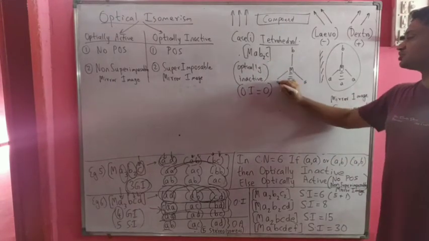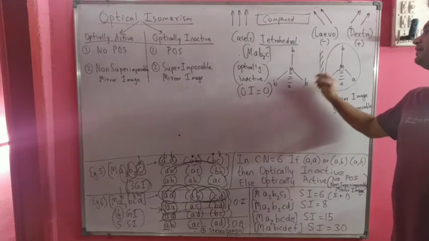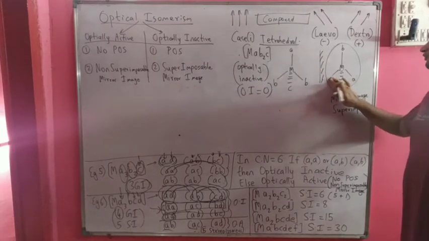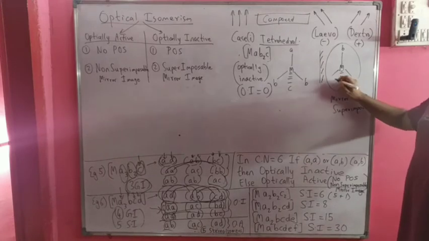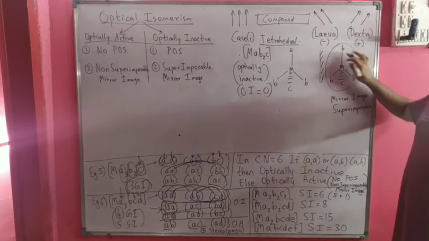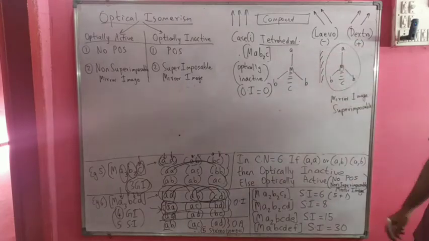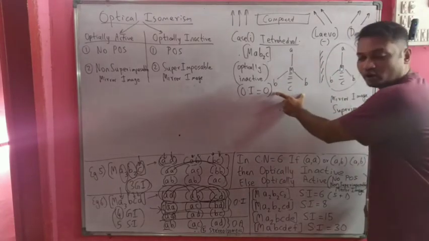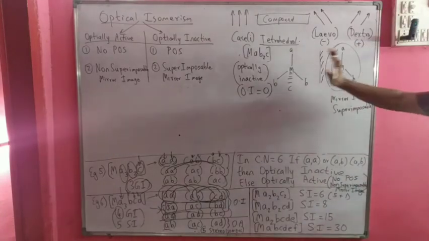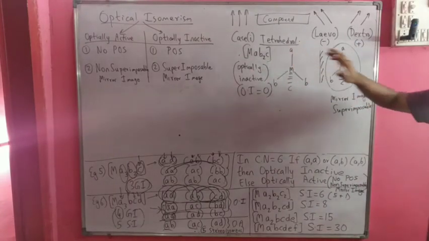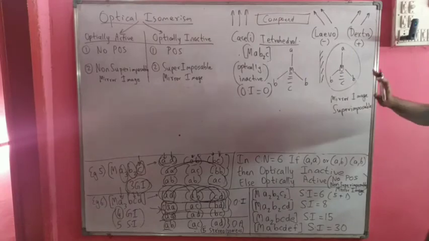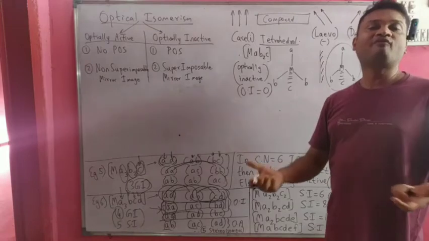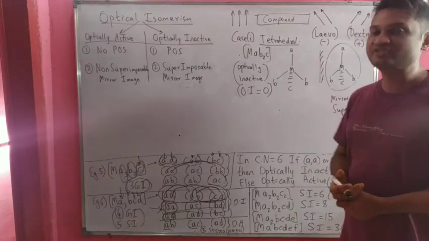So let us make the structure like this. B and B I place here, A and C I place here. Now if you see carefully, its mirror image will be exactly the same compound itself. If I take this mirror image and superimpose it on the original compound, it is exactly superimposable. So superimposable mirror image means the compound is optically inactive and the number of optical isomers is again 0.